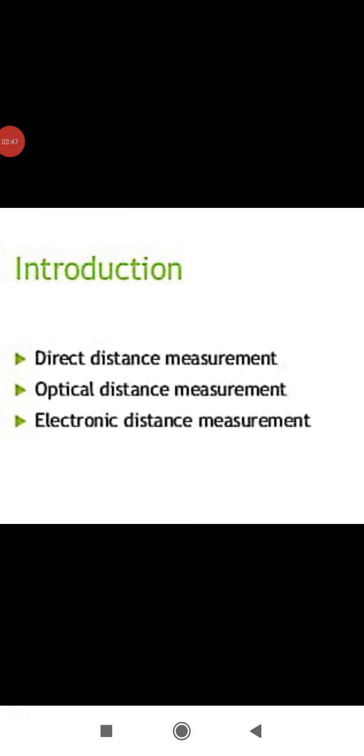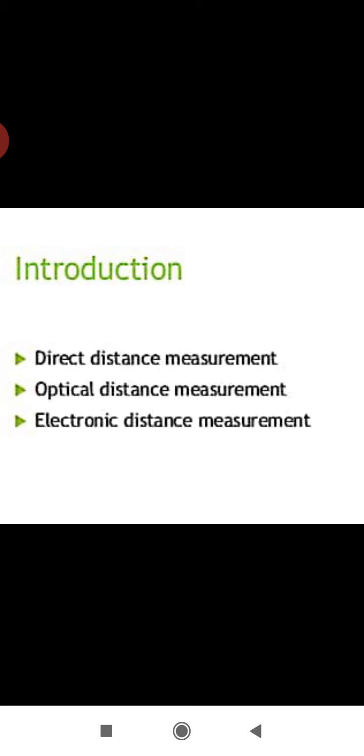Now, the whole distance measurement or the sequence of measurements can be easily bifurcated into three sections. One is direct distance measurement, second is optical distance measurement, and third is electronic distance measurement. Now, the first, direct distance measurement, involves the use of tapes and chains, which are generally laid along the straight line joining the two points, and then you are supposed to measure the distance.